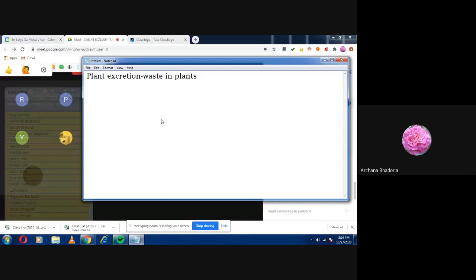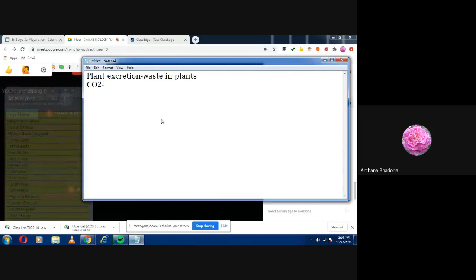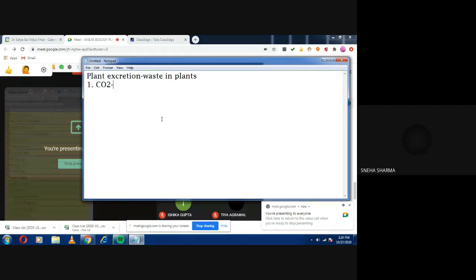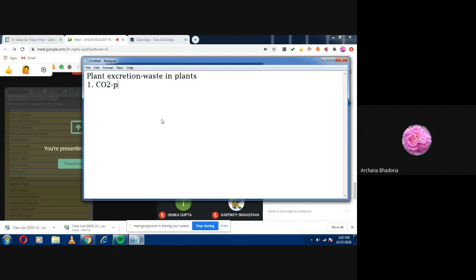So number 1, what did you say? CO2. Okay, as we go along we will understand how CO2, if it is a waste, will be removed. Children, can you tell me how it will be removed? From the stomata. Through the stomata. So write down: CO2 is released during respiration. Produced during respiration.